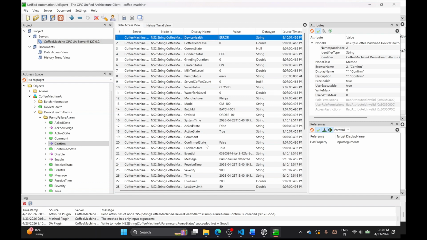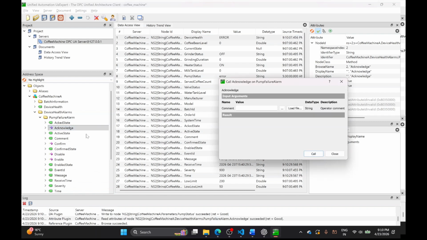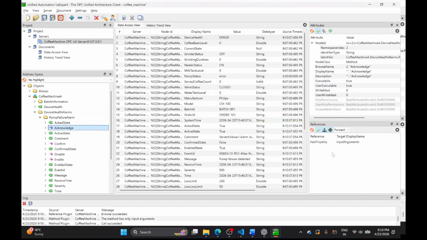Let's assume we have connected to a SCADA software and the operator saw the alarm message. And the operator can acknowledge this alarm by giving a message. So now we can see that the alarm status has changed to true.